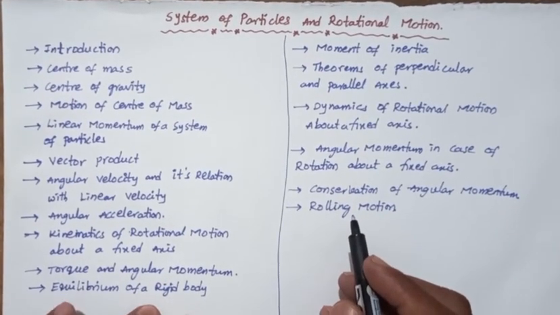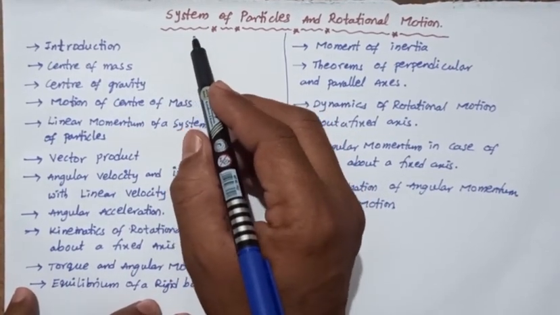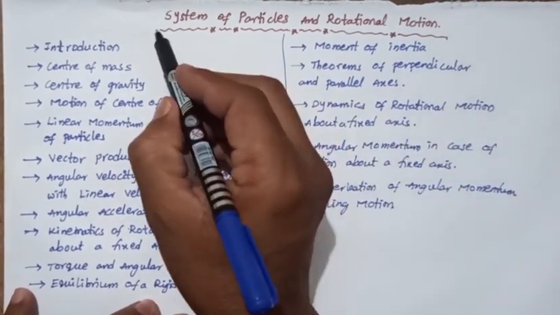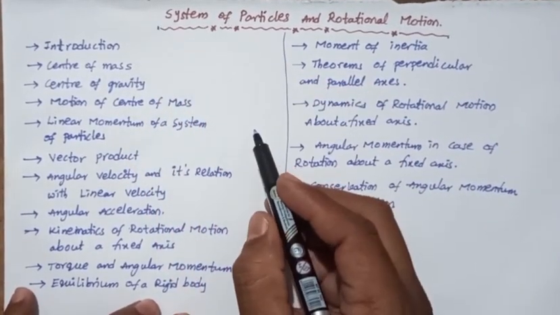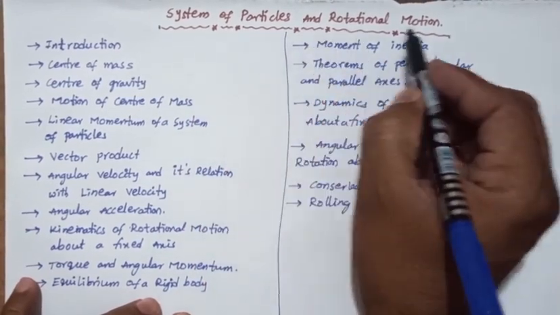Good morning students. Today we will discuss system of particles and rotational motion. This is the seventh chapter. So the seventh chapter is system of particles and rotational motion.